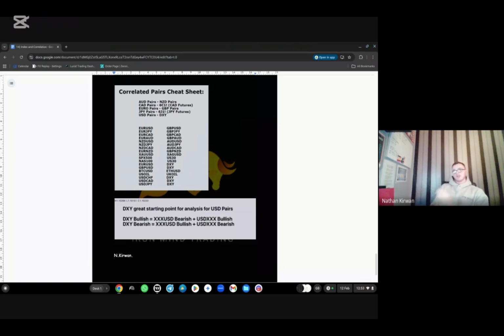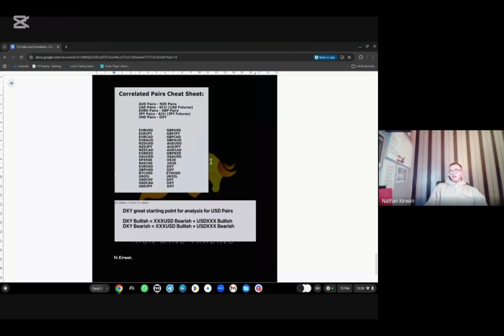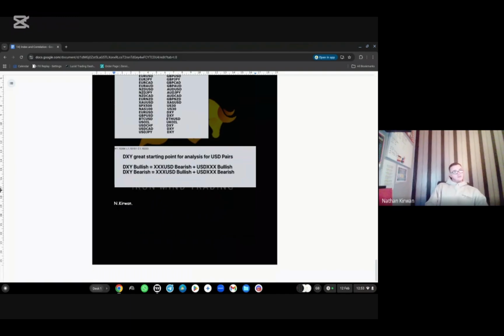For example, if you're looking for a sell on GBP USD, but you're looking for a buy in Euro USD, look at the dollar index, look at the Dixie, see what that's doing and see what bias that supports more. That's kind of just another confluence or confirmation that you can use to support your trades. So that's correlation and indexes, and we'll get on to the next video.